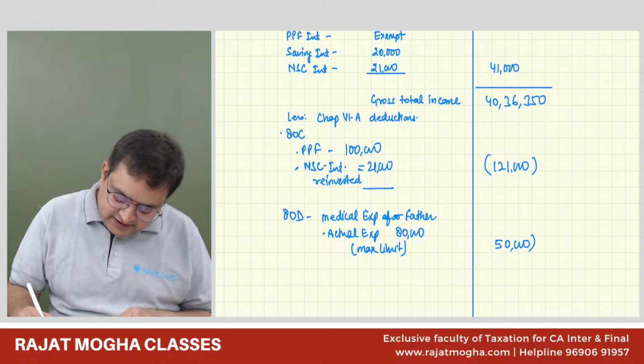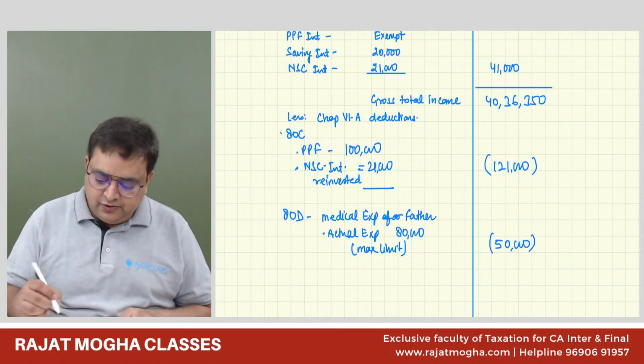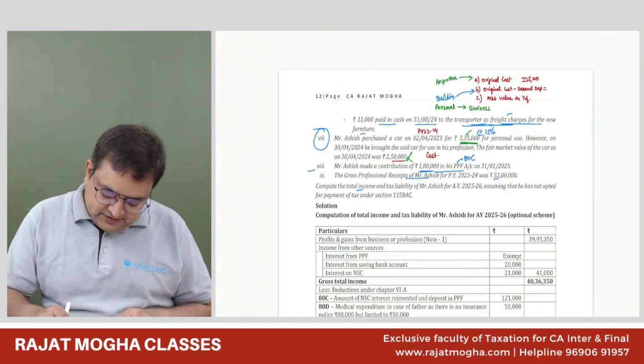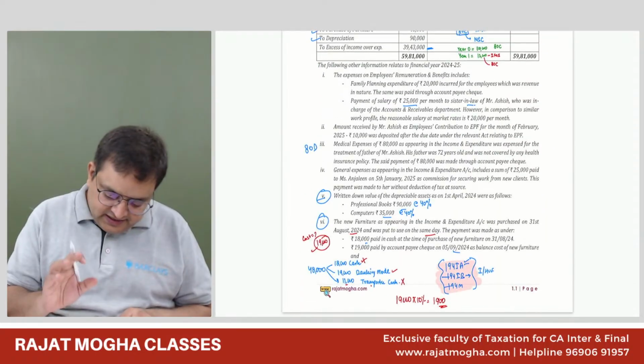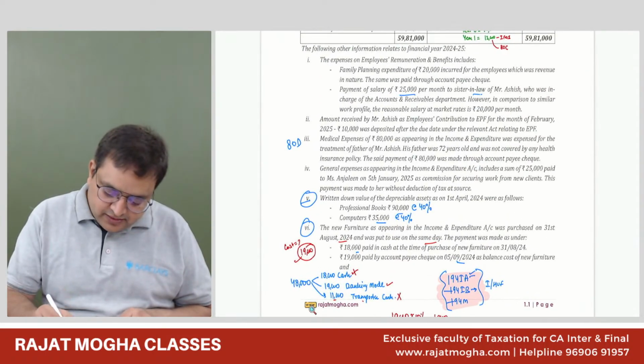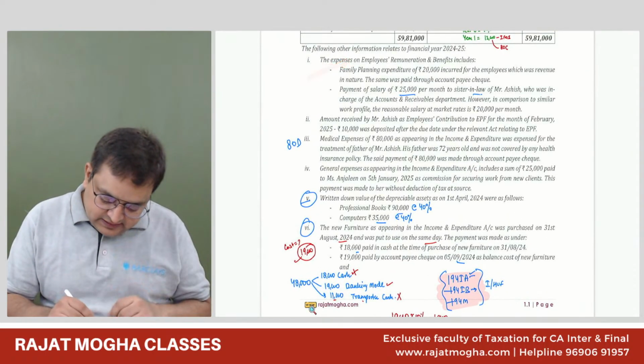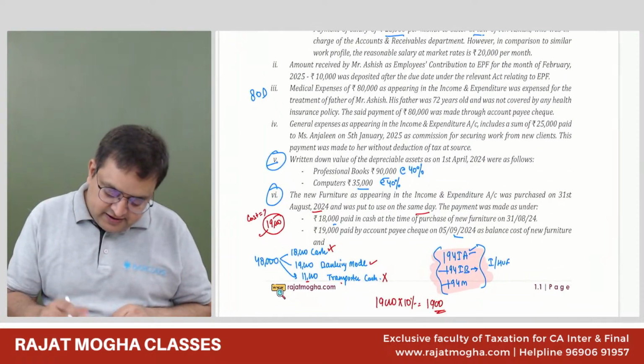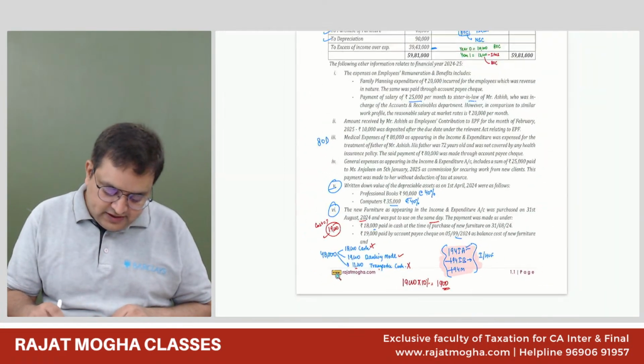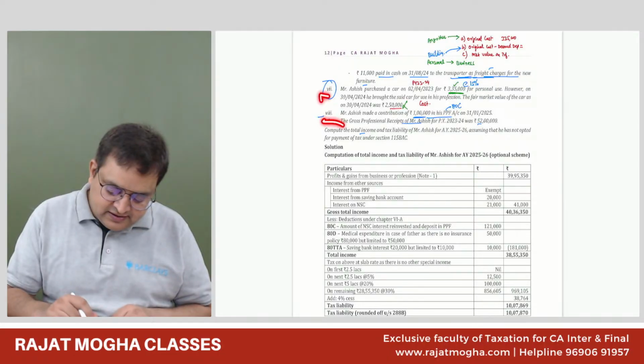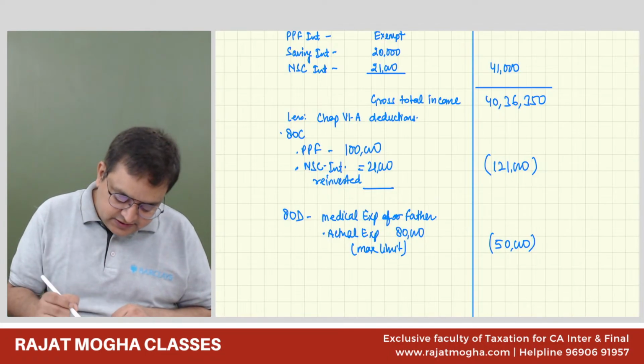So maximum 50,000 we can claim. Okay. So just see if there are any other deductions. 80TTA is there, we know. Apart from 80TTA, there's no other deduction. Only 80TTA is now the deduction.